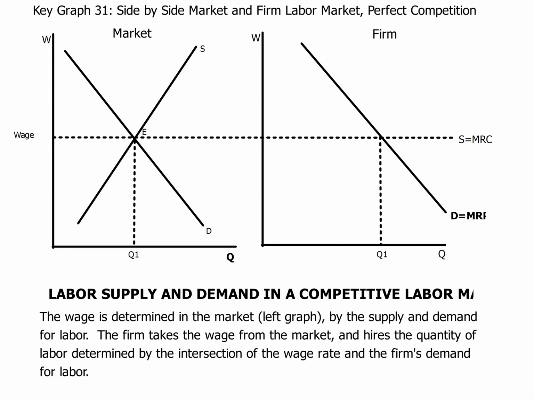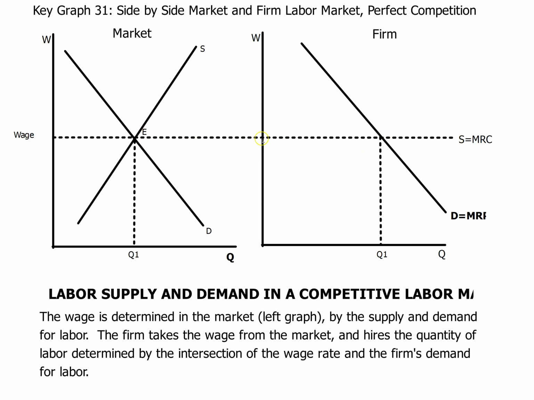Now keep in mind, these are people we're talking about. So the supply here is actually supply of workers. And again, we're talking about people. So the idea here is the supply, or the marginal resource cost, is essentially the supply of workers that you see here at S. And the wage rate, if you remember, side-by-side graph, the market overall is determining what the wage rate is, and it's being passed along to firms.